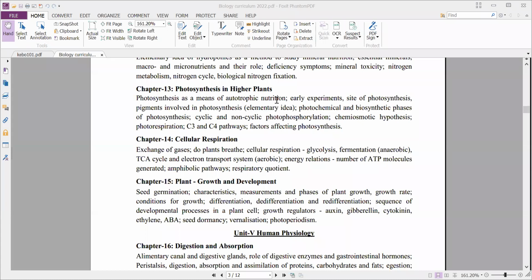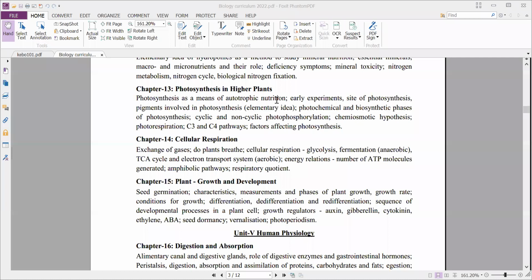And next, where photosynthesis occurs, that is the site of photosynthesis. Generally, if I ask now, you say it occurs in the chloroplast. Here we'll study precisely where in the chloroplast the photosynthesis will occur. Then the pigments involved in photosynthesis. An elementary idea, that means a basic study about the different types of pigments.